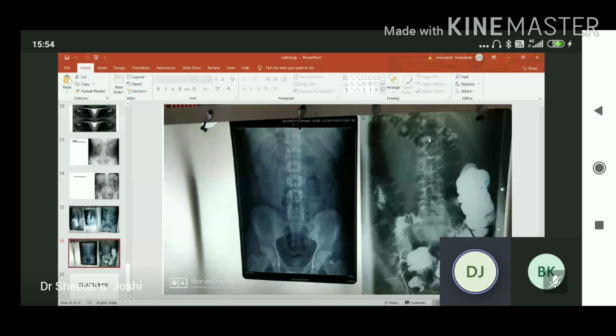You can see the air in the transverse colon. You can see hepatic flexure of colon. You can see ascending colon. Then the barium is intermixed with the fecal matter. So there is some kind of obstruction, we can appreciate. Now here the small bowel is centrally placed. Scattered intestinal gas shadow we can see.